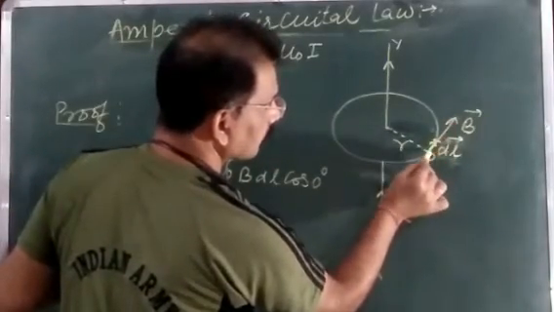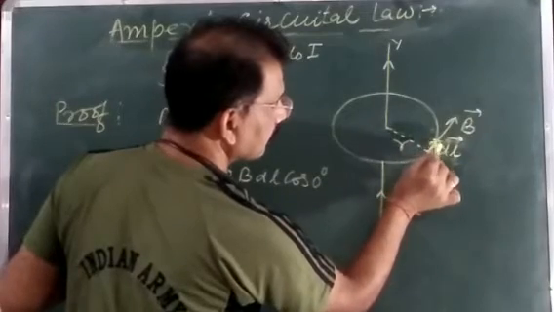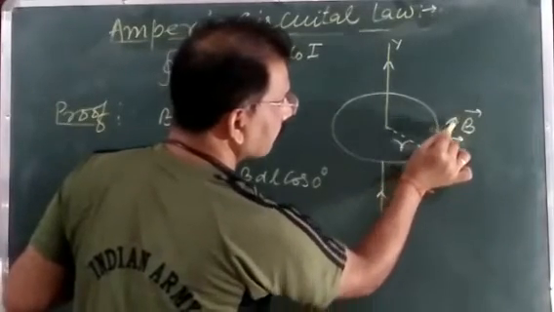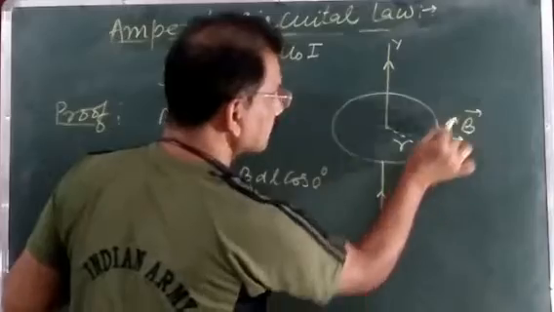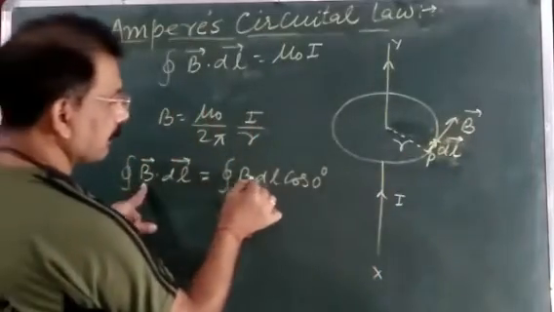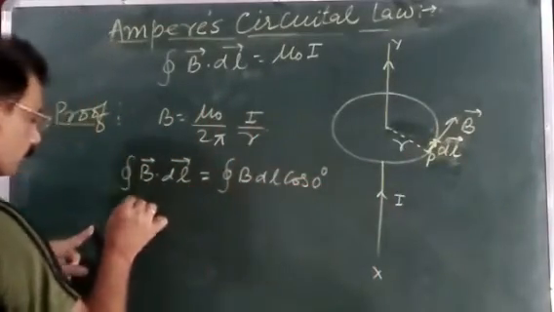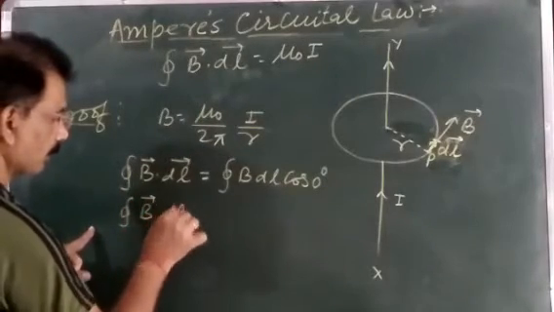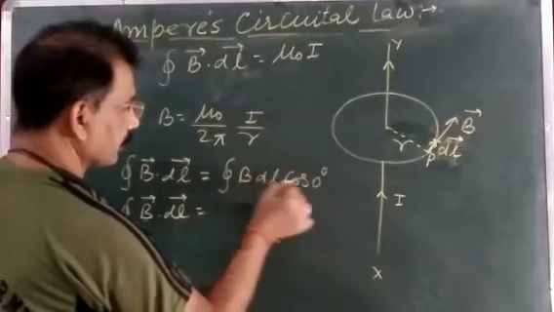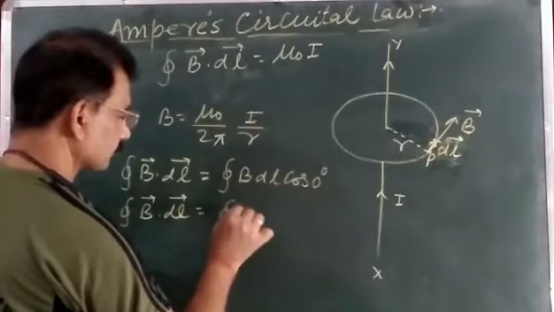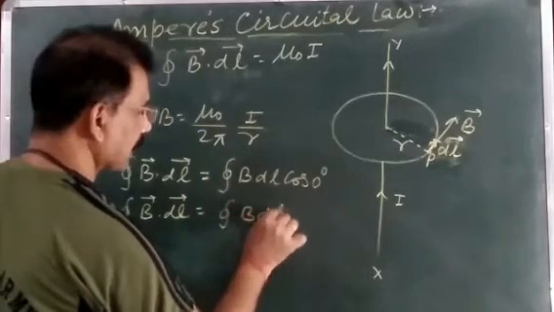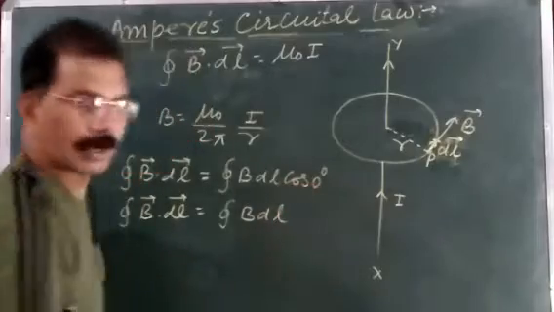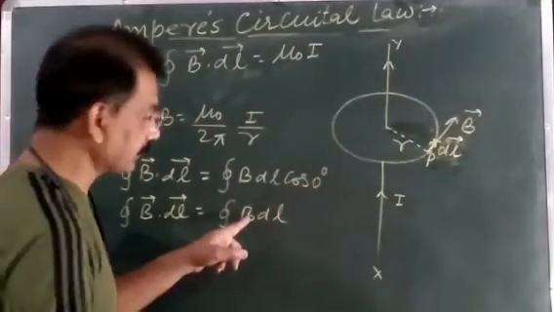Both this length element and the magnetic field B at the point P are in the same direction. So we can write B dl cos 0. It means the closed integral of B dot dl is equal to the integral of B dl, because cos 0 is equal to 1, where B is the magnetic field.